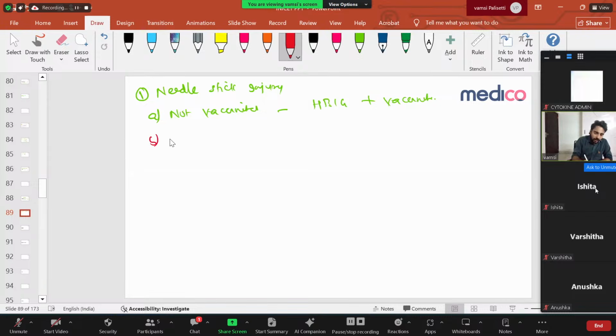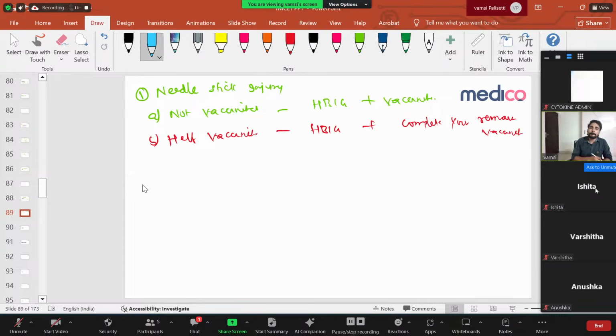And second, if I am half vaccinated, for example, I have to take 3 doses of vaccine but I completed only 1 or 2 doses, and in between I got a needle stick injury, then you get hepatitis B immunoglobulin again and complete your remaining vaccination schedule. Simple.